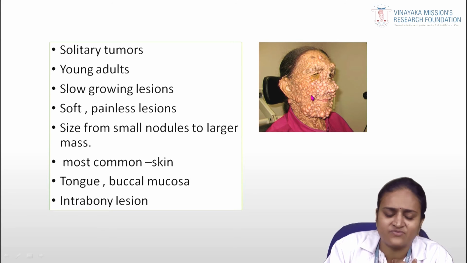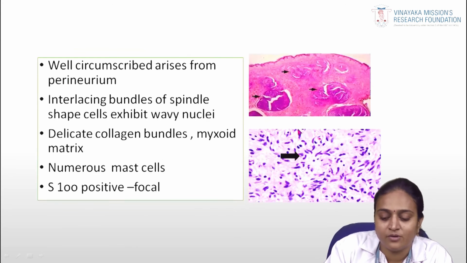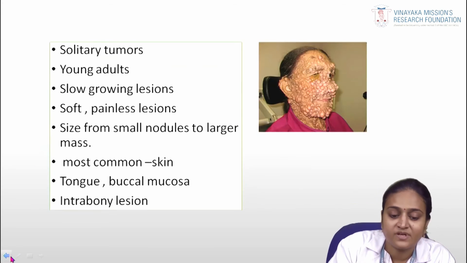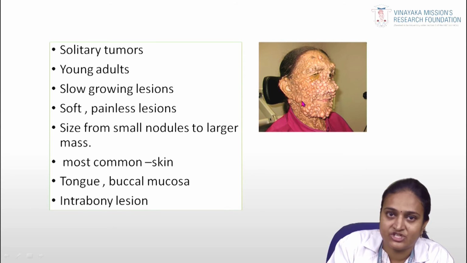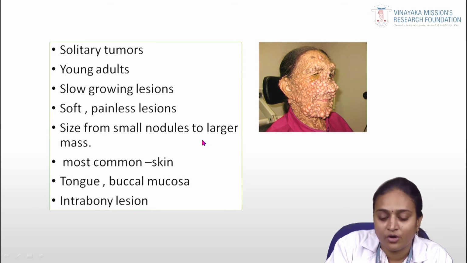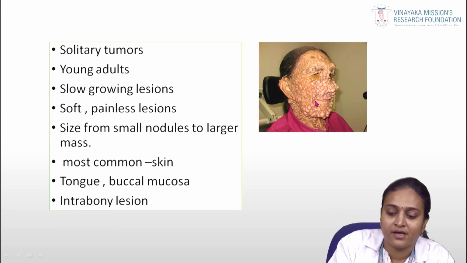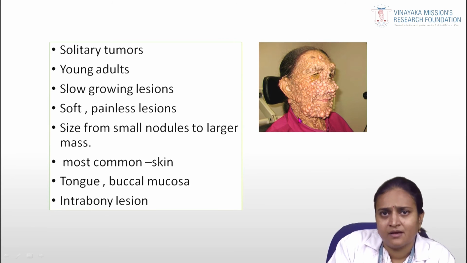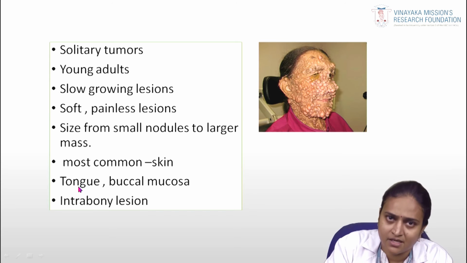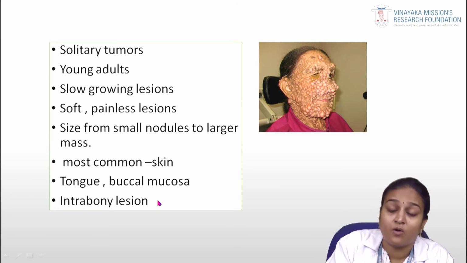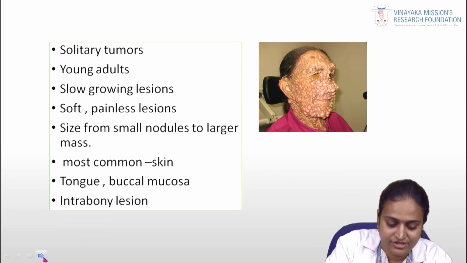In the oral cavity, it is very rare. It is a slow growing lesion. It is soft and painless, with a size from a small nodule to a large mass. Most commonly it occurs in the skin, and in the oral cavity it is very rare. If it occurs, it is in the tongue and buccal mucosa, and it can also be an intrabony lesion.